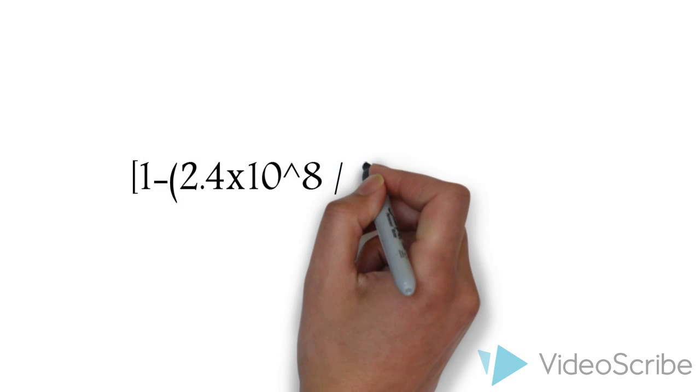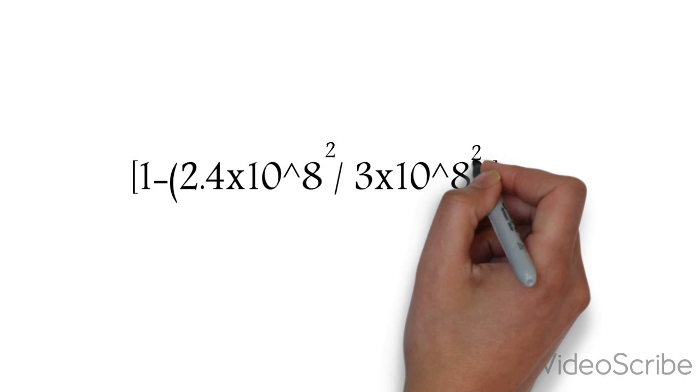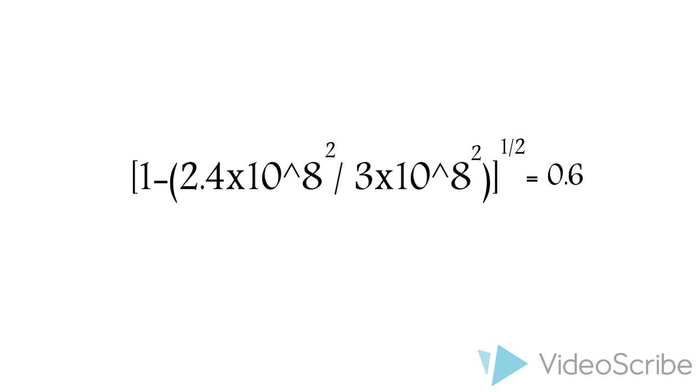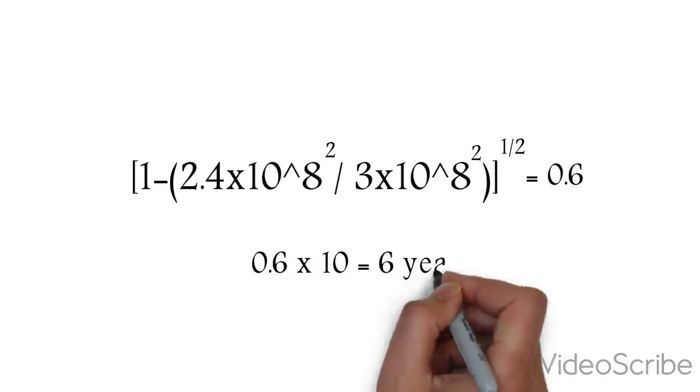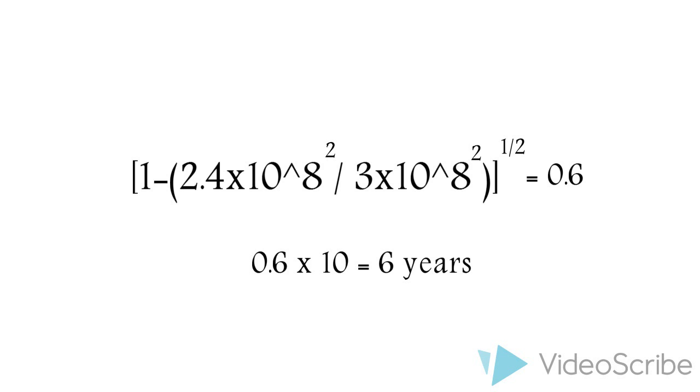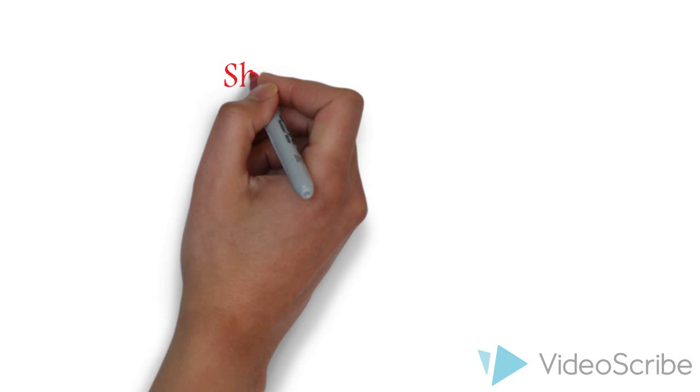The square root of 1 minus v squared over c squared will give you the ratio. The square root of 1 minus 0.8 times the speed of light squared divided by the speed of light squared is equal to 0.6. Therefore, the twin in the spacecraft will take 0.6 multiplied by 10 years to return home, which is 6 years.